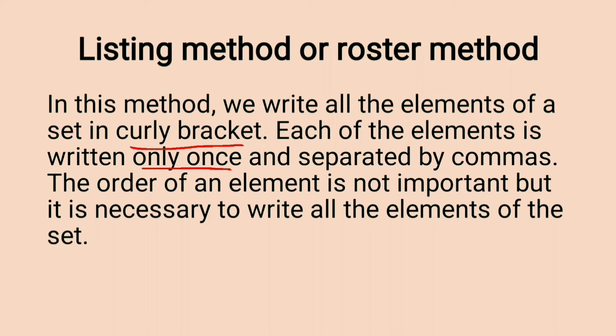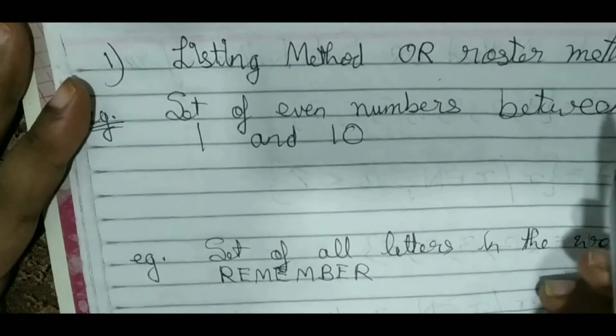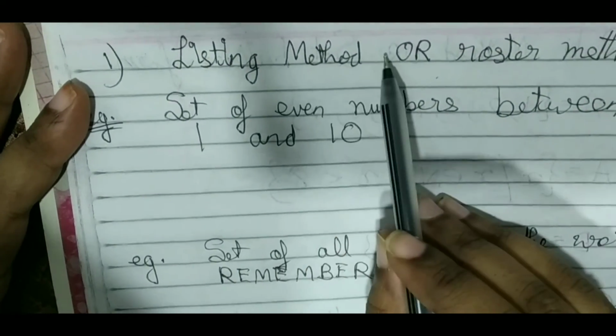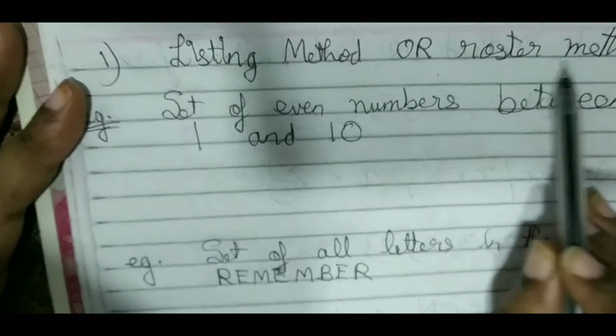The order of the elements is not important, but it is necessary to write all the elements of the set. I will explain this with an example.